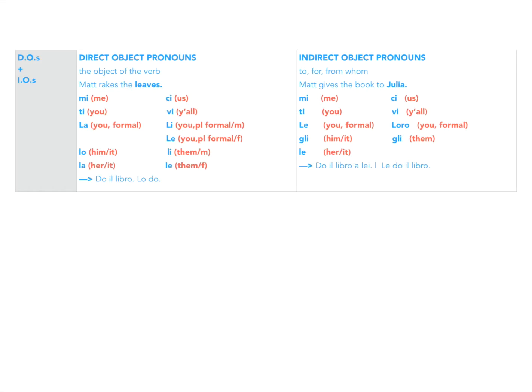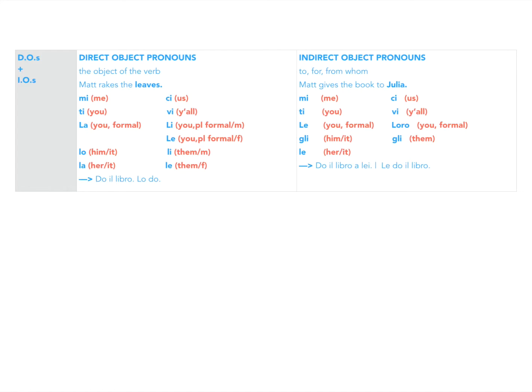But in Italian, it's masculine and singular. So we're going to pick lo because that's the word for it, but it's masculine singular. We have another word for it, la, which is feminine and singular. All right, so we'll pick the word lo. That will replace il libro. And then one more little trick. We put the direct object pronoun in front of the verb. So do is the verb. We're going to put lo in front of it. Lo do means I give it. Later in the year, you'll do lots of practice on replacing direct objects with direct object pronouns.